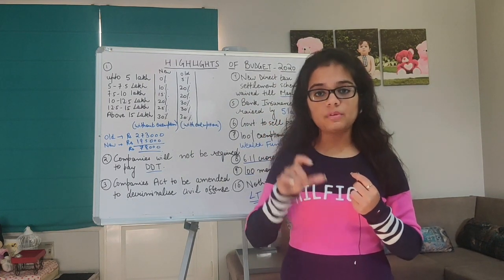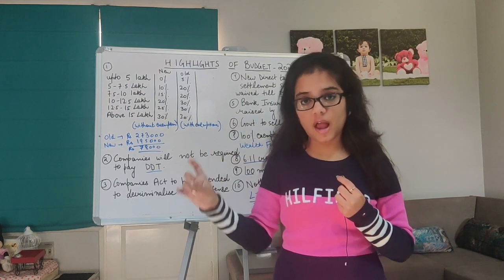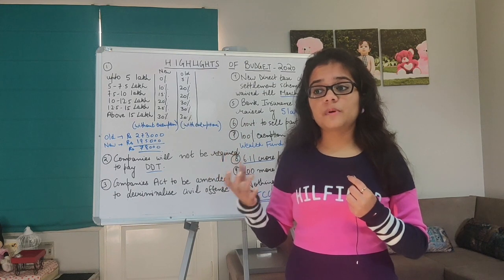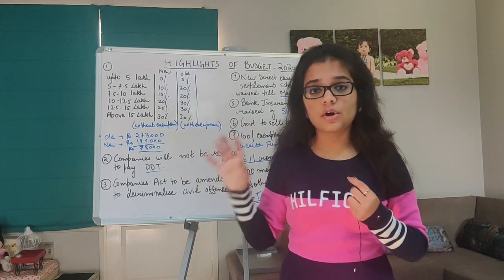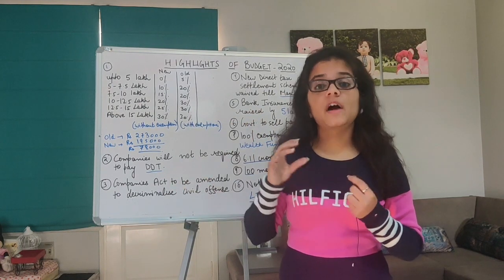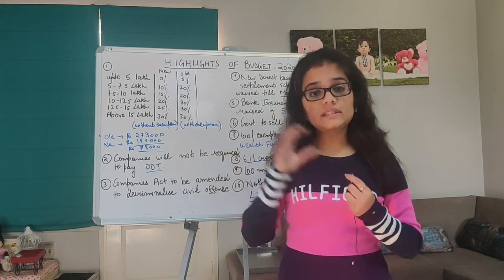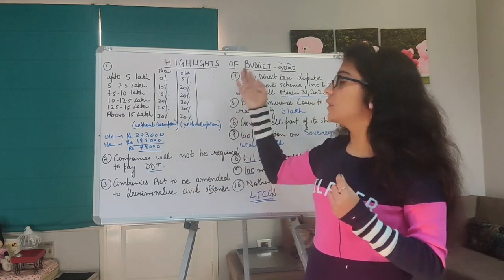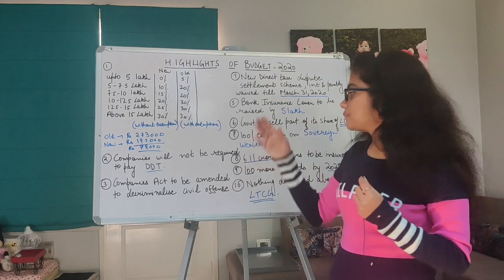Now this amount has been increased to ₹5 lakh, which says that if you have deposited suppose 7 or 8 lakhs और वो बैंक इंसॉल्वेंट हो गया, तो उस केस के अंदर you will be getting back 5 lakh rupees, right? So this limit has been increased from 1 lakh rupees to ₹5 lakh in the budget 2020, right?